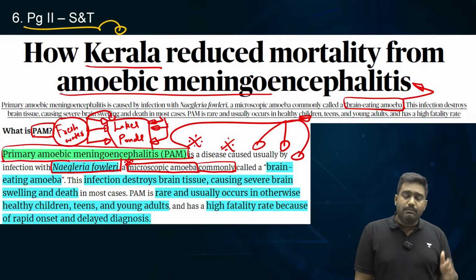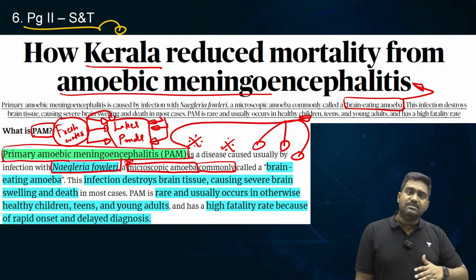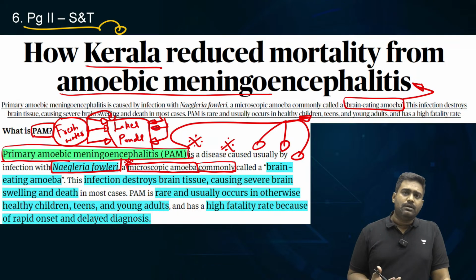So these are basic measures. Awareness is needed. You don't find this amoeba in swimming pools or chlorinated waters. It's only found in stagnant fresh waters like lakes and ponds. That's why you need greater awareness, which has to be spread to change the behavior of the community. Especially it affects young children, teenagers and young adults are mainly affected.